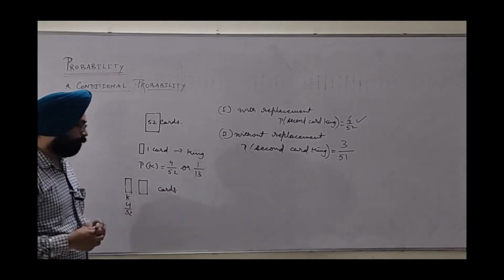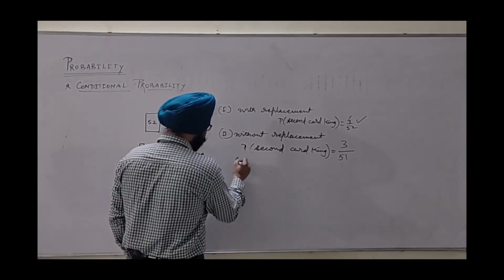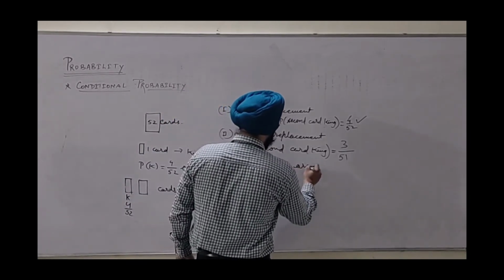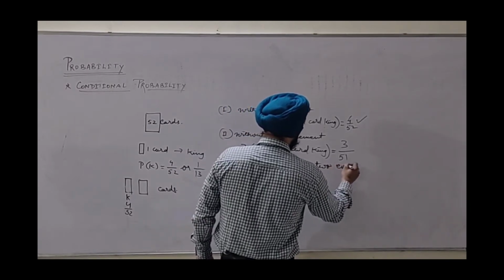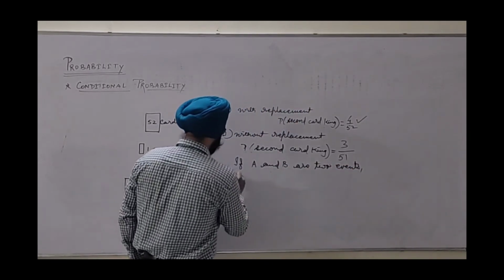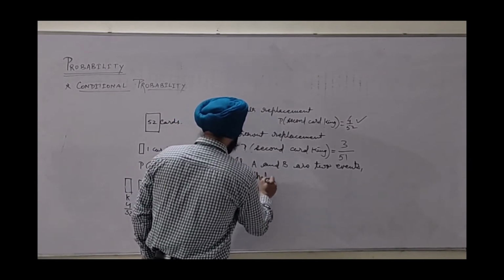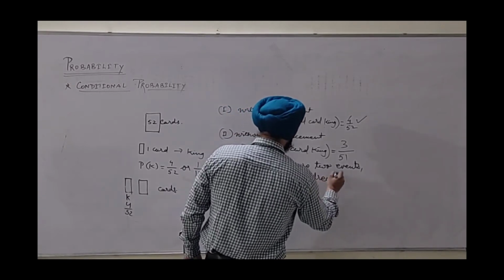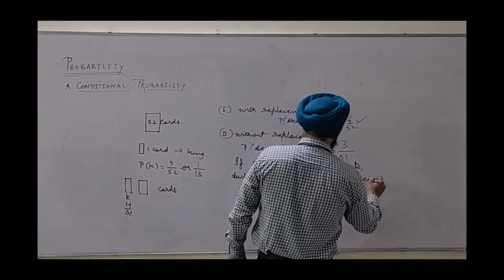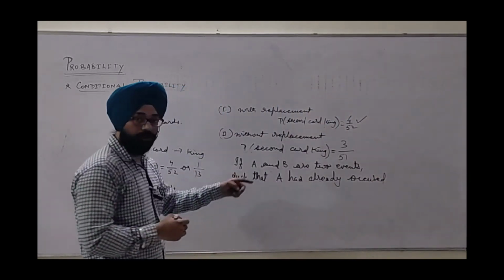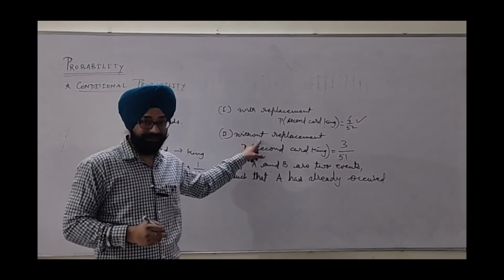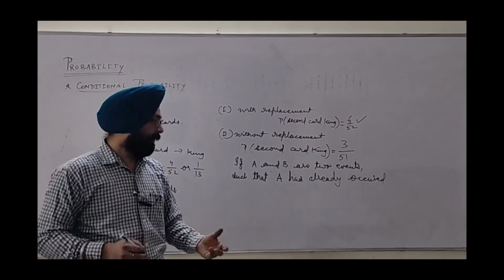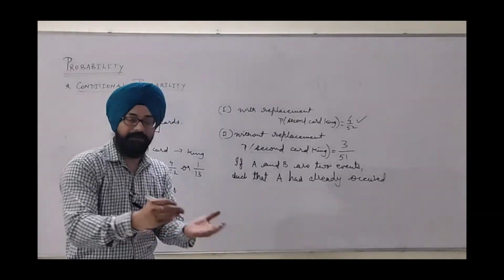We say that if A and B are two events such that A has already occurred, obviously as I am talking about the second condition, where one event's occurrence affects the other.